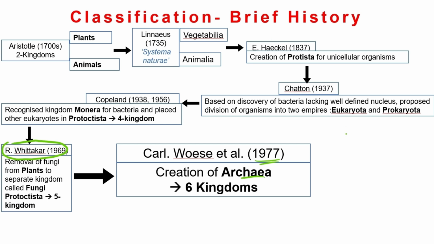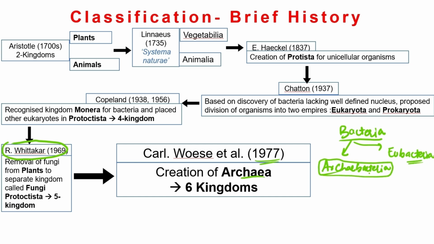So the bacteria group contained organisms which were Archaebacteria and eubacteria. He said that these are completely different from the bacteria, and he called them Archaebacteria, meaning they are primitive or old bacteria. Thus he gave the six kingdom classification as he added another kingdom referred to as Archaea.